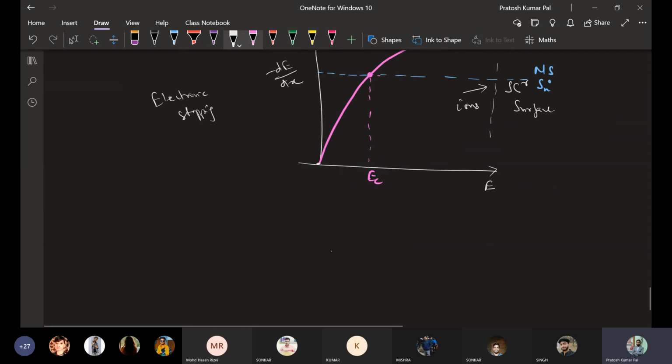So critical energy states that if the energy is below this, in this range, the nuclear stopping will be the dominating factor for energy loss.